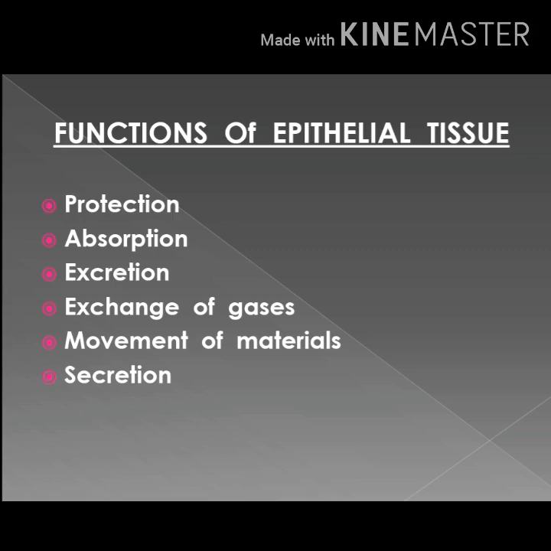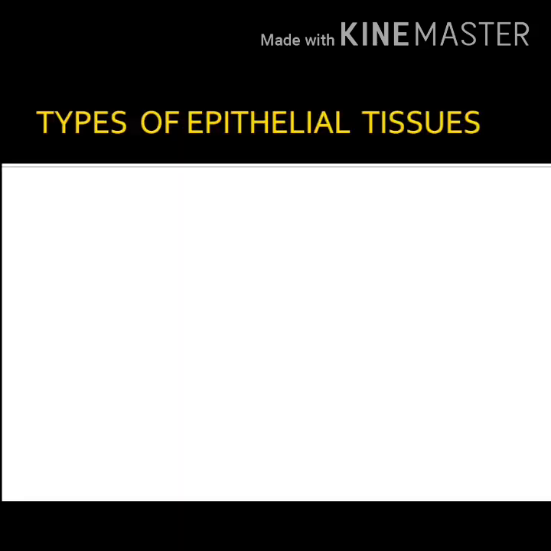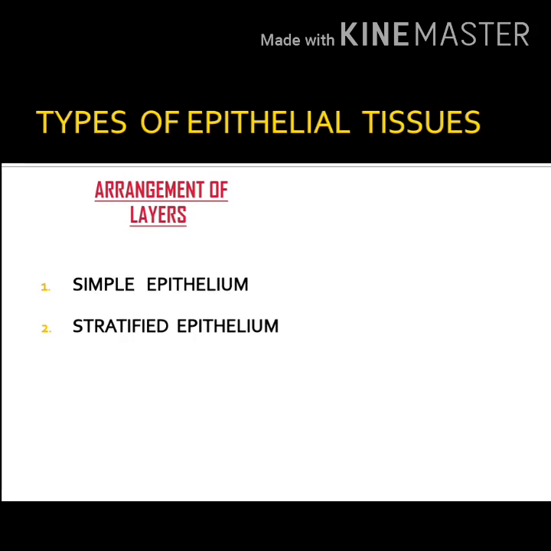Next, secretion. For example, in the stomach, epithelial cells in the stomach help to secrete digestive juices. So from these points you would have understood that based on the location, function of the epithelial cells will also vary. Now we will discuss how epithelial cells are classified based on the shape of the cell and also arrangement of layers. So first, based on the arrangement of layers, epithelial cells are of two types, that is simple epithelium and stratified epithelium.